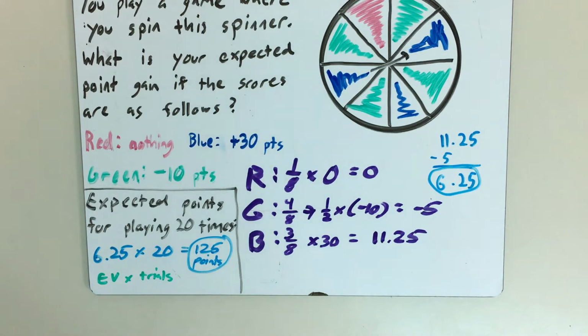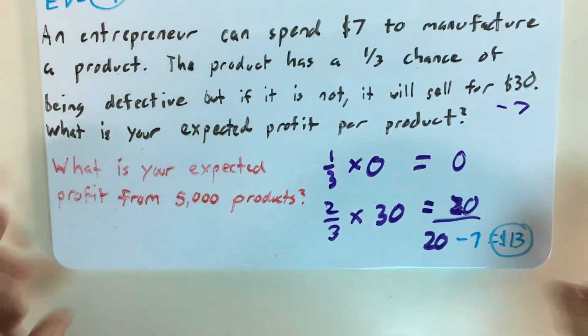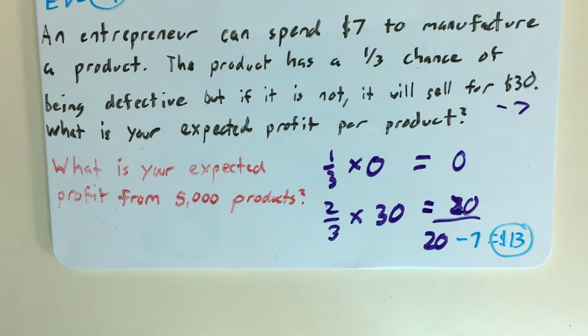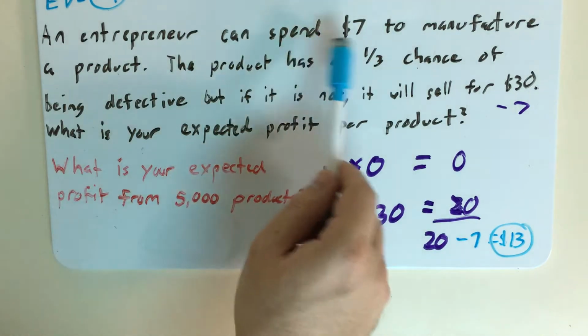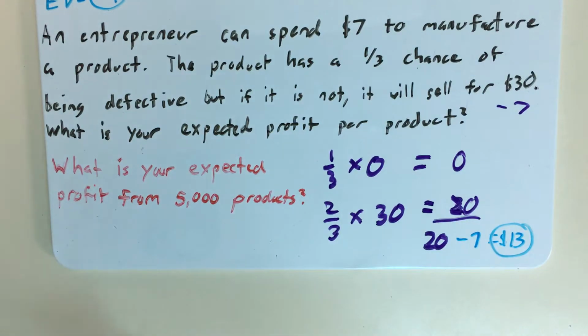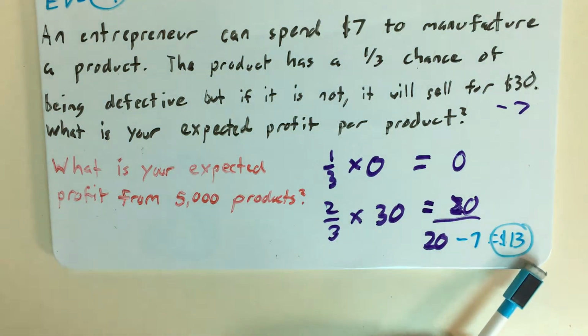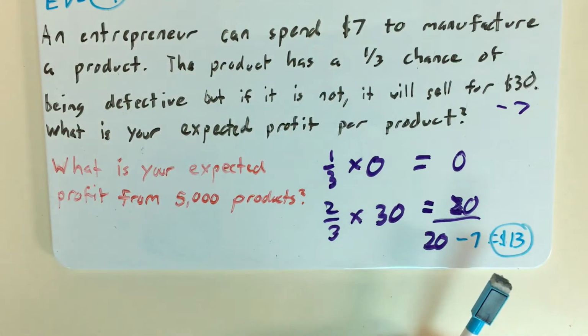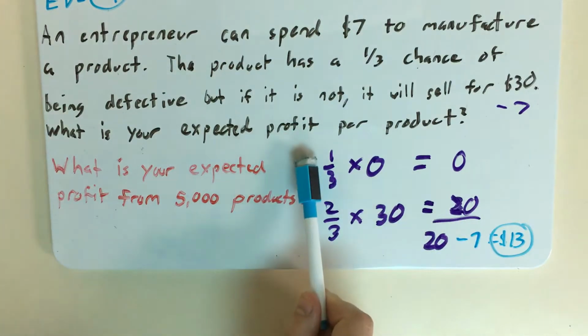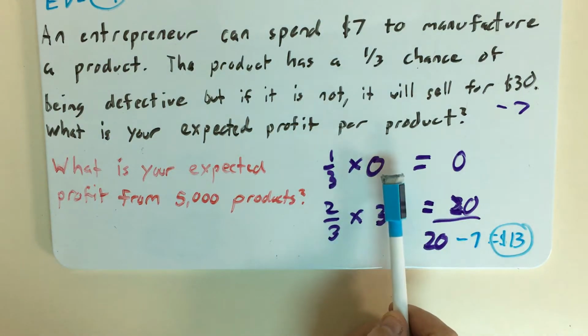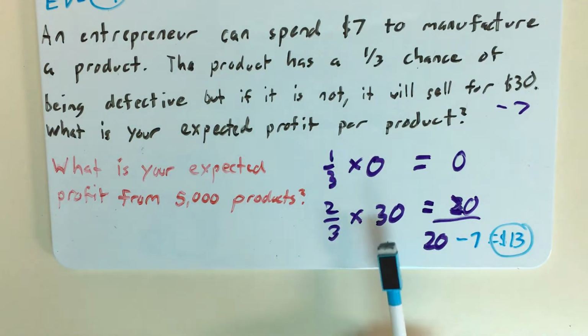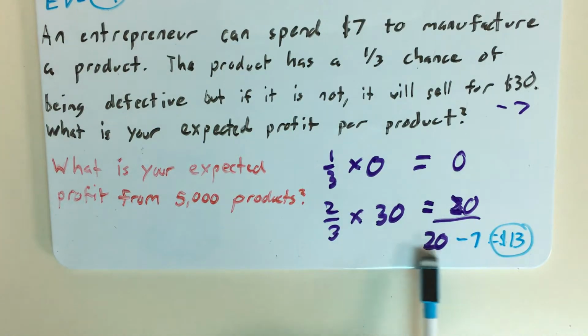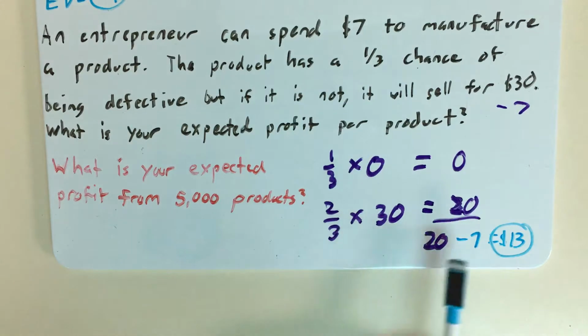And I'll bring up another example from a previous video. This is the example of the entrepreneur from the last video where we talked about pay-to-play problems, where we have to spend some money before anything. And if you remember, this entrepreneur had an expected gain of $13 from every product that they manufactured, given that 1/3 of them were defective and this person would have made no money, and that 2/3 would have been fine and they could have made $30 from them. That's an expected revenue of $20 per product. Subtract the $7 that it takes to manufacture it, and we got $13.